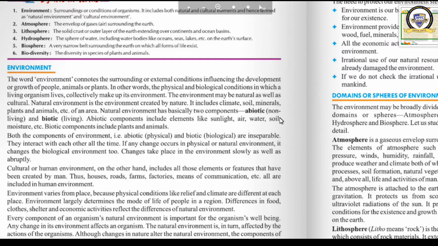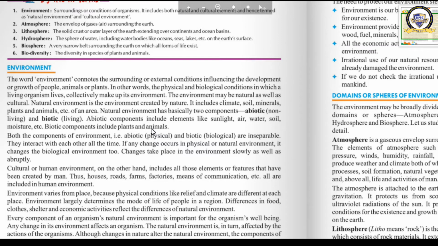The biotic living organisms are known as the biological component, and the abiotic component is also known as the physical component. Physical and biological components are inseparable, which means that they cannot be separated from each other. They don't have an identity on their own. Both of them have to be together in the environment.